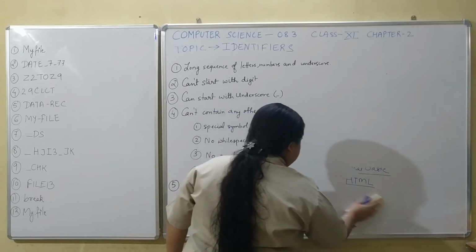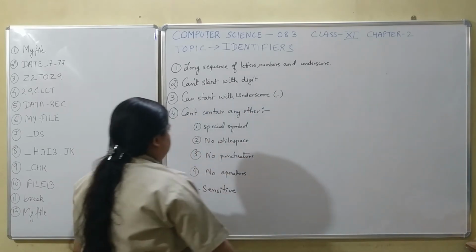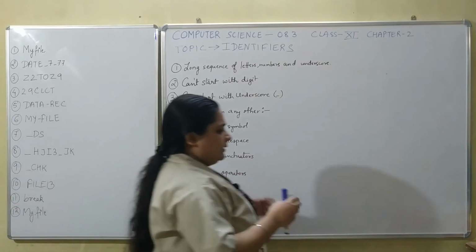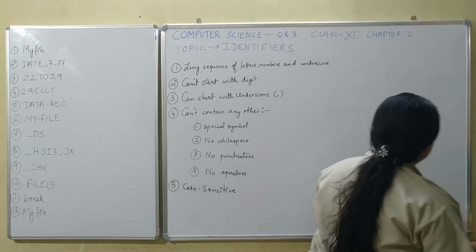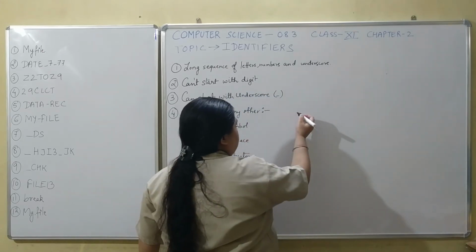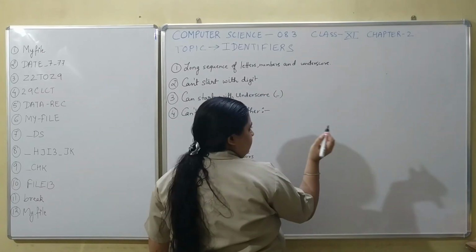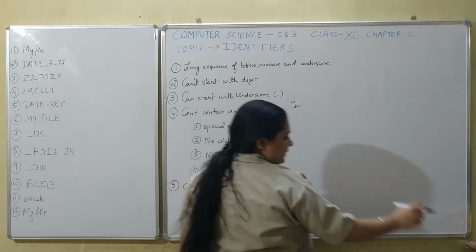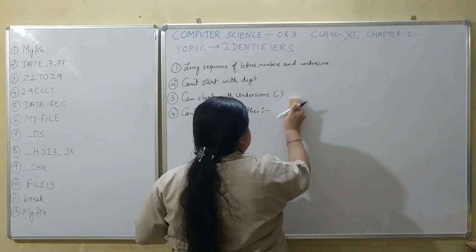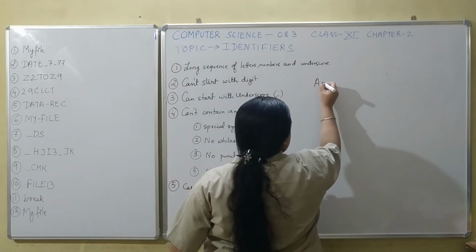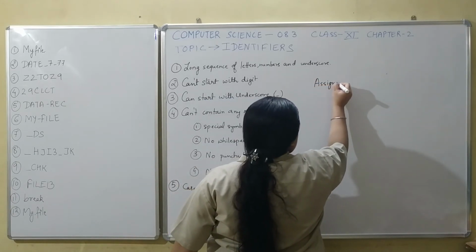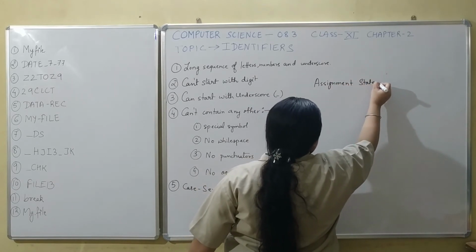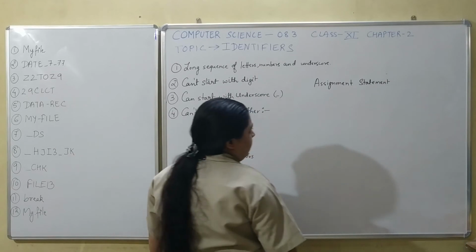So these are the few rules which we saw, based on which any identifier can be created. Another last concept here is, whenever you write an expression, it would be an assignment statement. Any assignment statement where I am assigning the value to an identifier would be of this form.